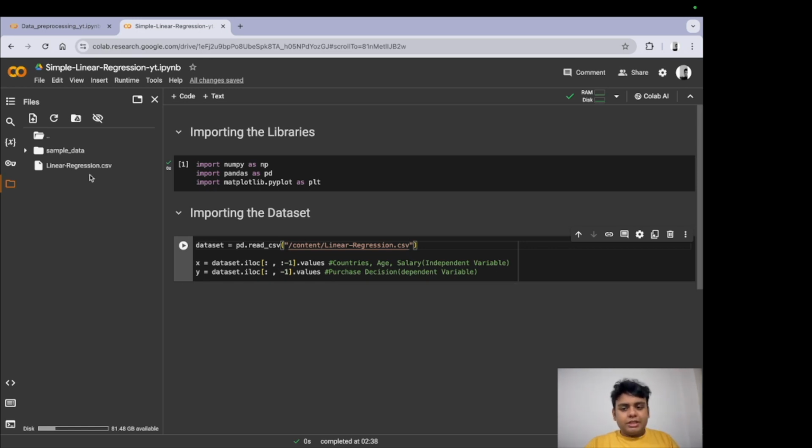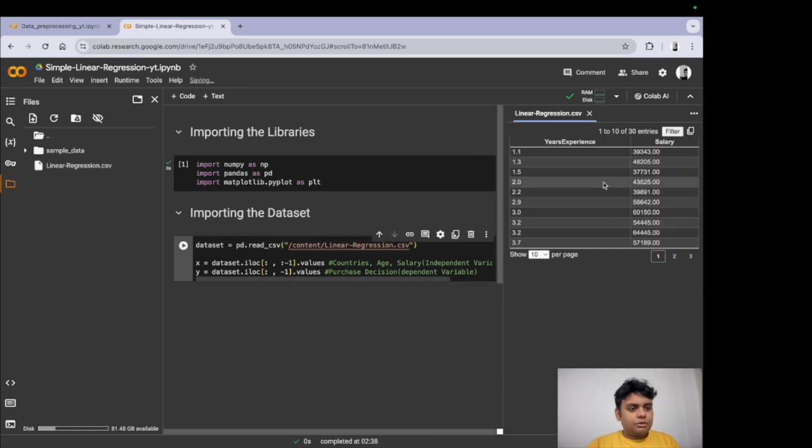Now let us visualize the data first. So we have years of experience data and we have salary. So what it generally means is that for 1.1 years of experience, the salary is this much. For 1.2, this much, and 3.7, this much. Now what it wants us to do is we want to predict, and it has many more. So it has till here. So it has 30 entries to be precise, right?